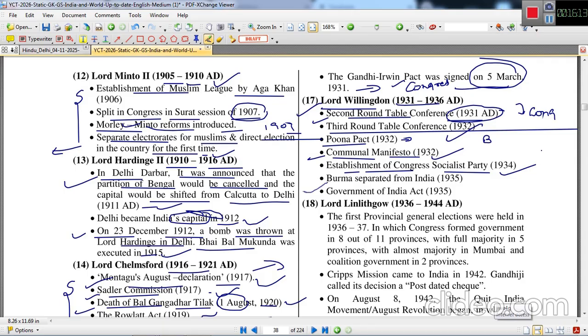Next, Burma was separated from India in 1935, and India accepted that Burma is a sovereign state now. The Government of India Act was passed in 1935. There were a lot of provisions, which we'll discuss later on.